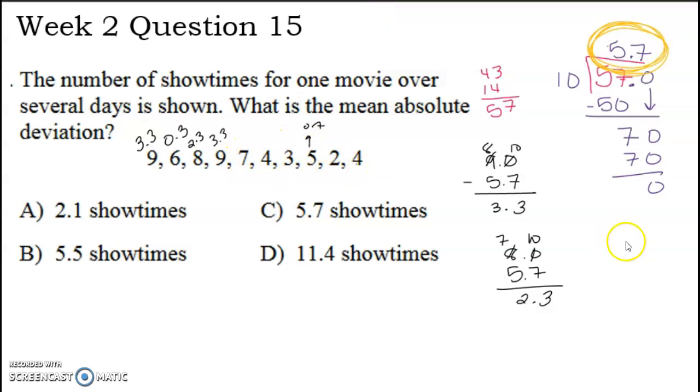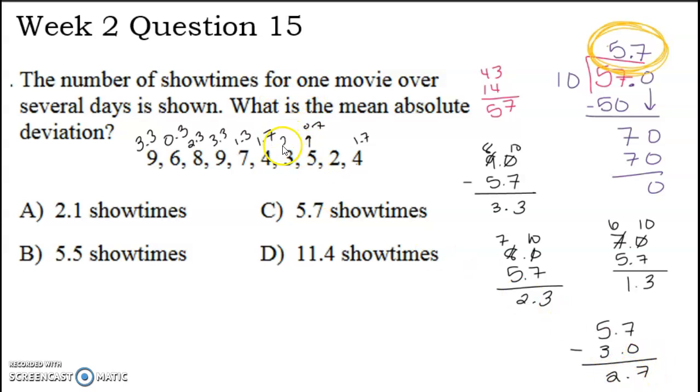All right, 7. Let's figure out how far away 7 is from 5.7. 1.3. Okay. We have the number 4, which I know is only 1.7 away. I'm going to put that one here too. I know this is a lot of work. Trust me, this is why you'll probably only see one of these. The number 3, 5.7 minus 3 is 2.7 away. And so the number 2 must be 3.7 away.